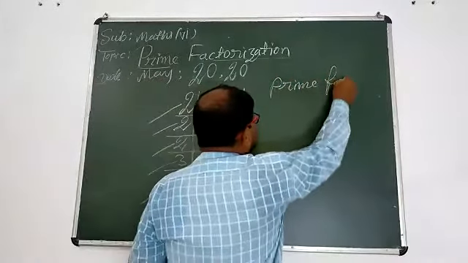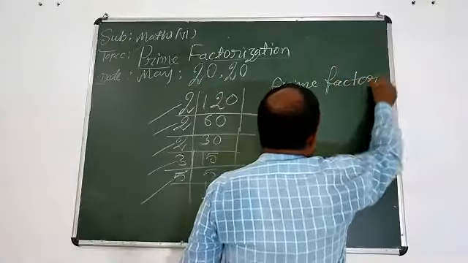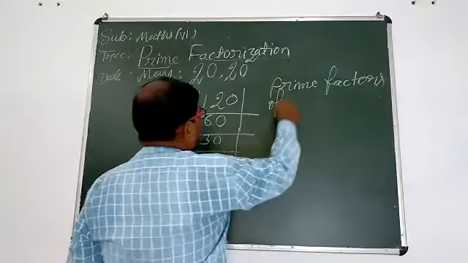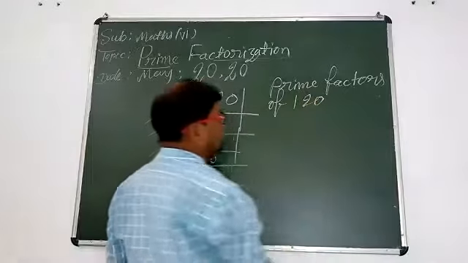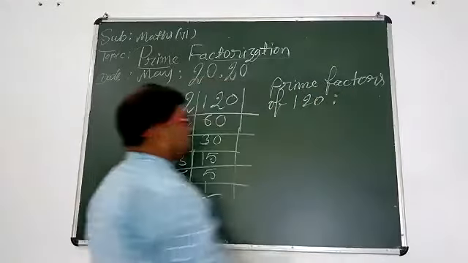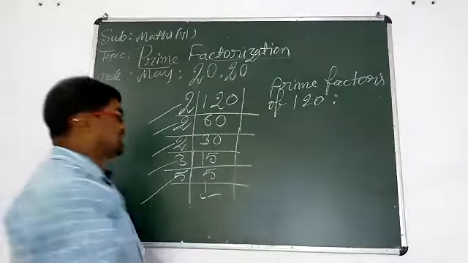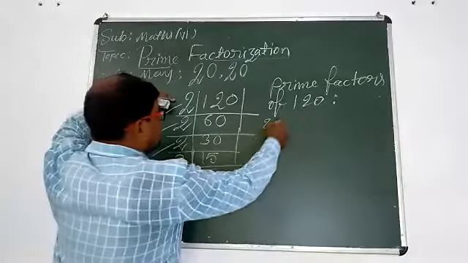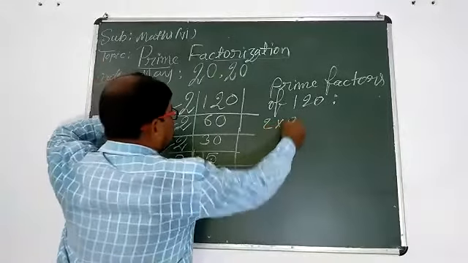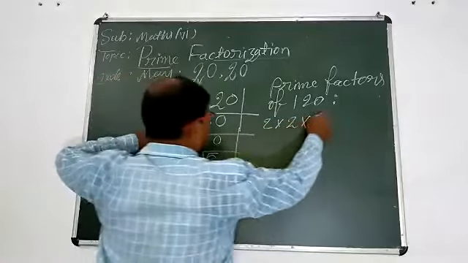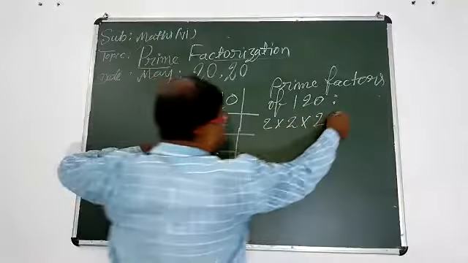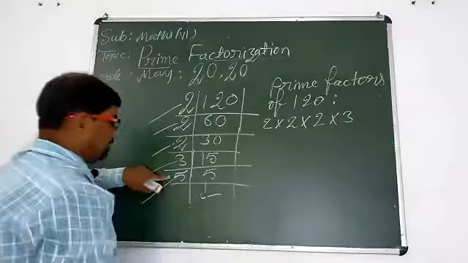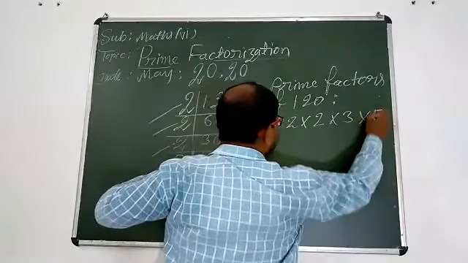Prime factors of 120. 2 multiply 2 multiply 2 multiply 3, then multiply 5.